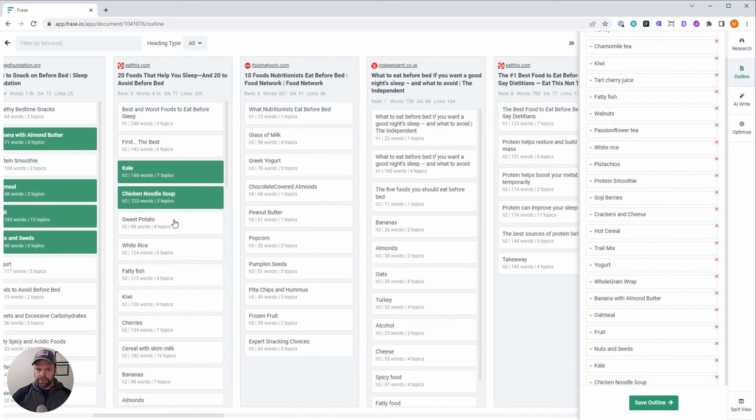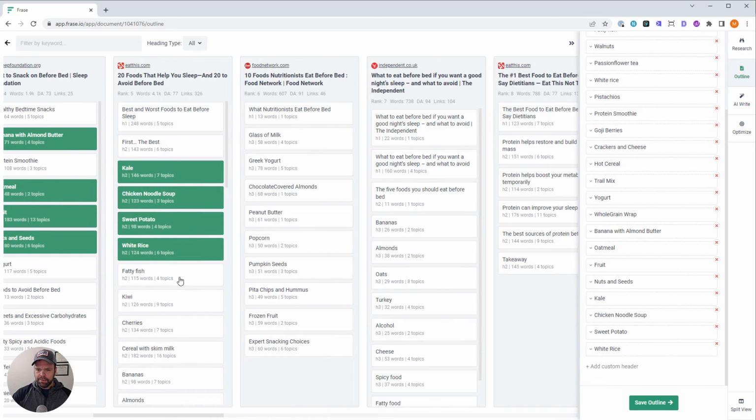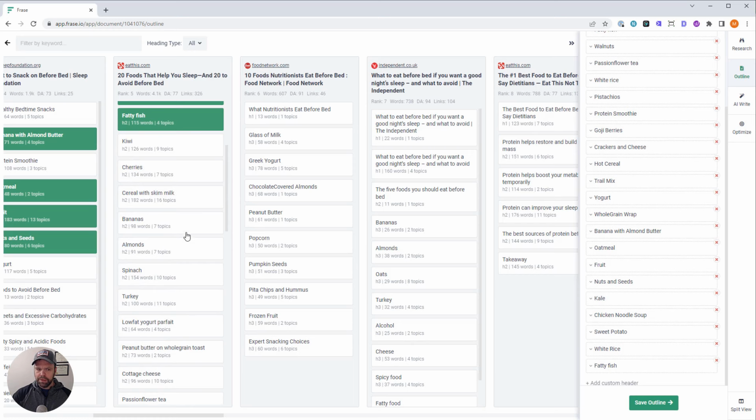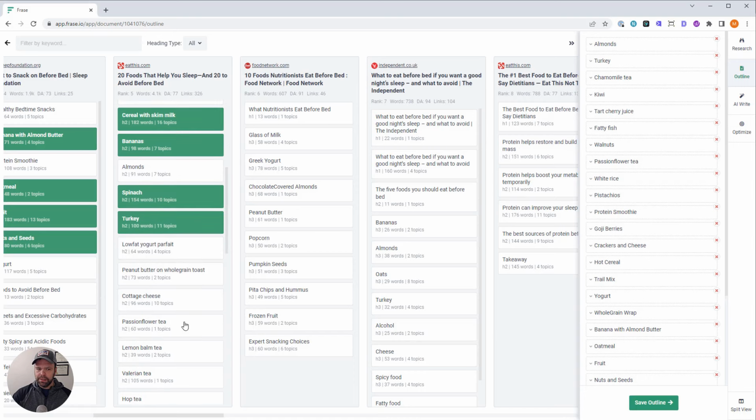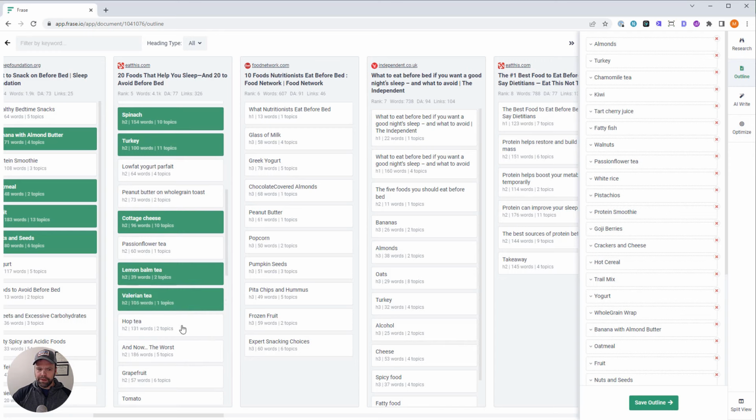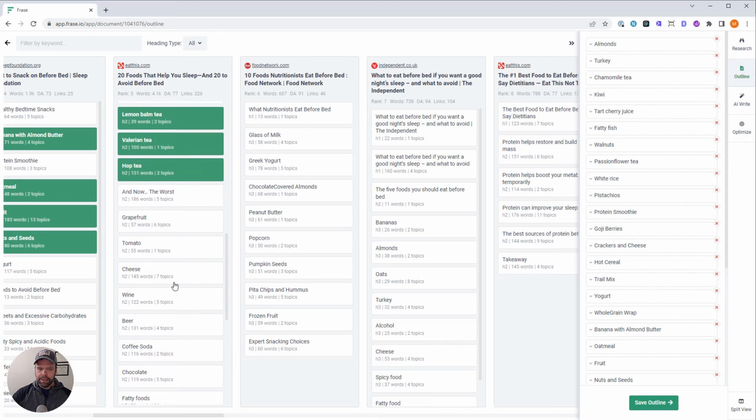Kale, chicken noodle soup, sweet potato, white rice, fatty fish. I have kiwi, I have cherry, cereal with skim milk, bananas. Do I have bananas? No. I have almonds though. Spinach, turkey, cottage cheese, passion flower tea, have that. Lemon balm tea, valerian tea, hot tea. And then avoid this stuff.